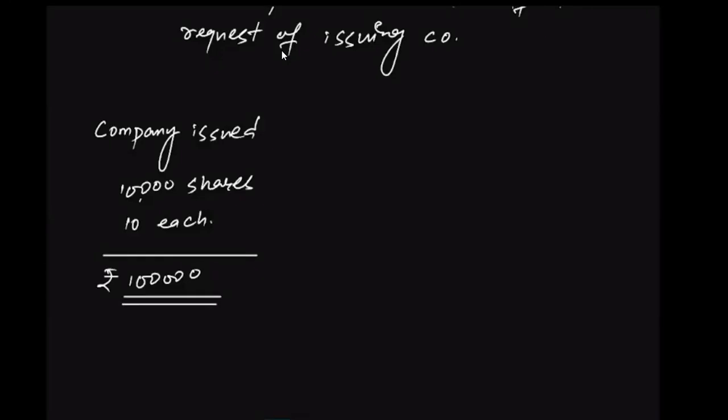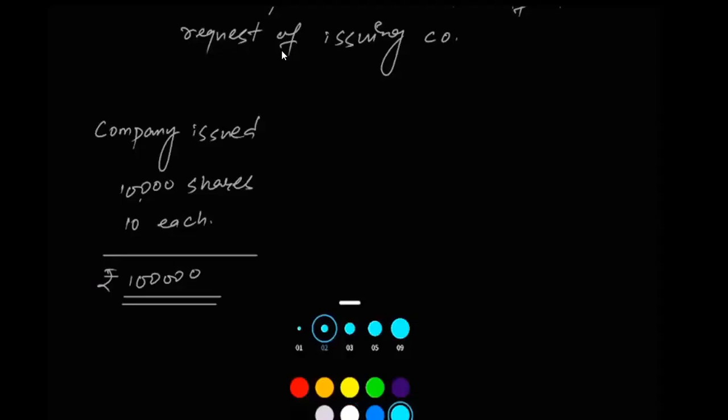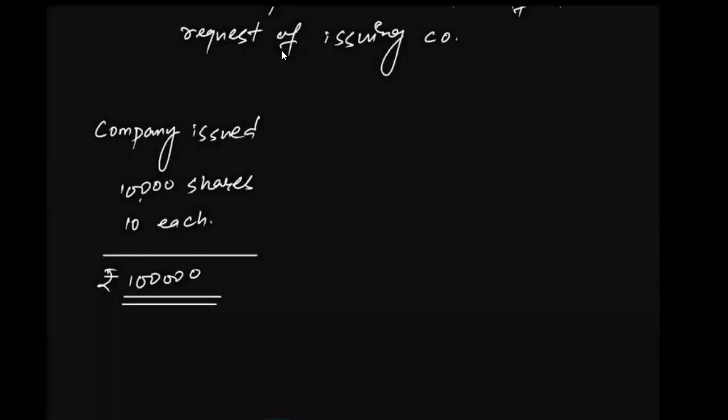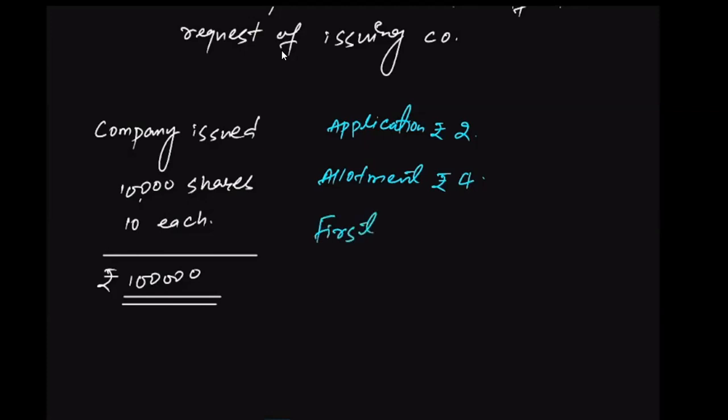Now, the company is planning to raise this fund in installments, and the company has decided that they will ask the investor to pay 2 rupees on application, and on allotment, let's suppose, 4 rupees, and on first call 3 rupees, and the remaining amount on the final call.